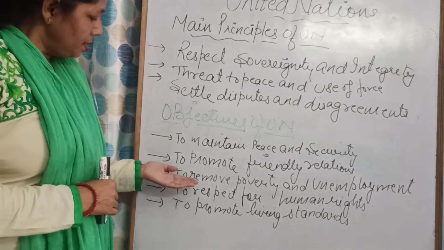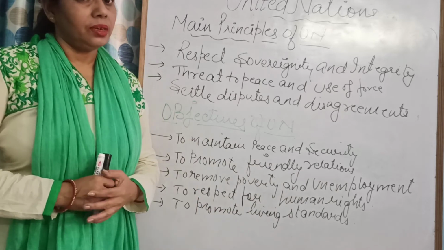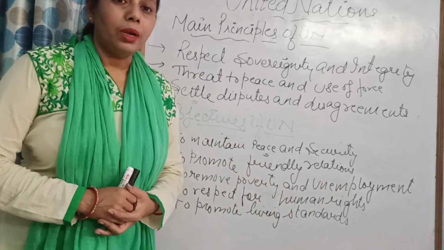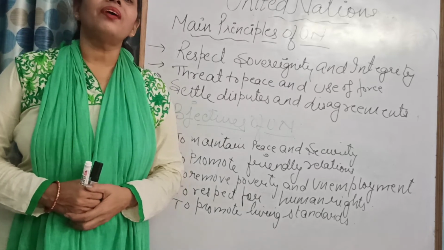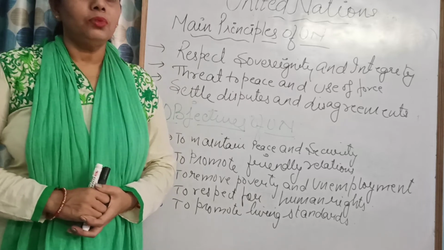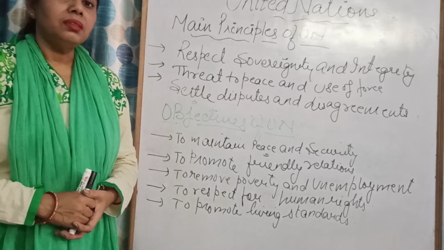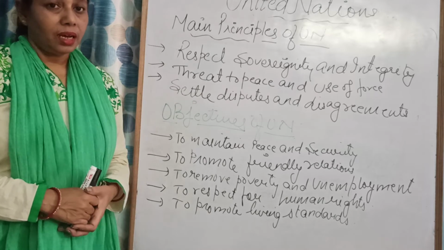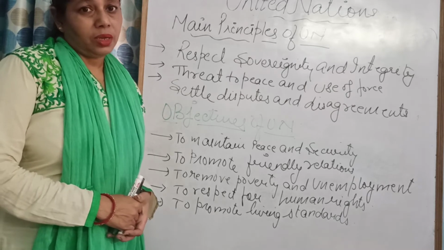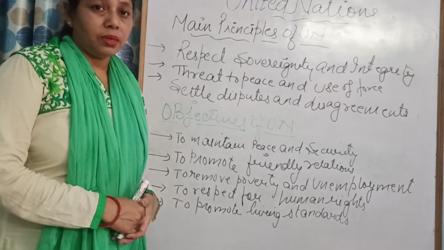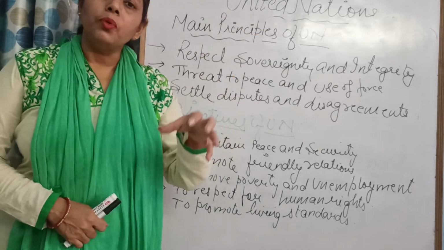Thirdly, to remove poverty and unemployment. Still, children, many countries are suffering from poverty. Poverty is a vicious circle, when the country does not have proper food and the people do not get a proper diet. So as a result, what happened? The children are underfed. They are not growing also. They are suffering from many diseases also. Like Somalia, once they were suffering from food shortage. So every country and the United Nations all supported.